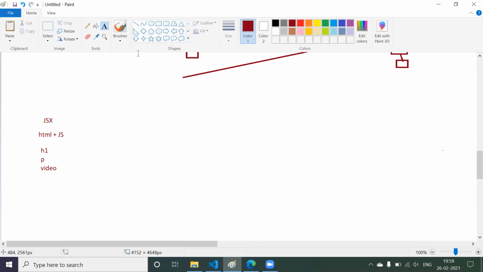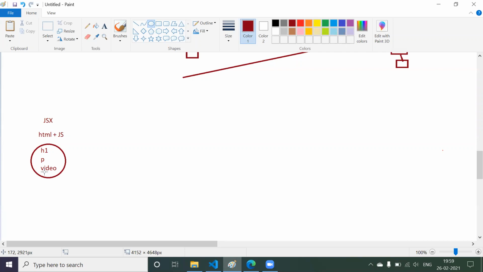Because these are the elements which have been built by HTML, and they gave them to us ready-made. They told us if you write something in h1, then the size of that particular font will be big and bold. If you keep something in the video tag, then it will be considered a video. So if you want to play some video, you can keep that inside the video tag. So for every tag they give a specific action.